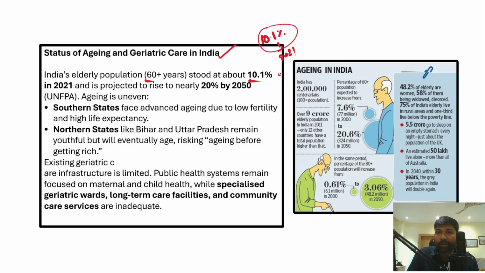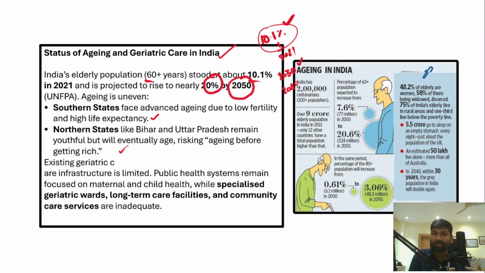Why? Because by 2030 this number is going to increase, and by 2040 and 2050 this elderly population number is going to increase a lot. According to some estimates, by 2050 the elderly population could reach 20% of India's total population, and this is a concern for a country like India. Now understand, there is a disparity between the southern states and the northern states in how aging has been taking place.